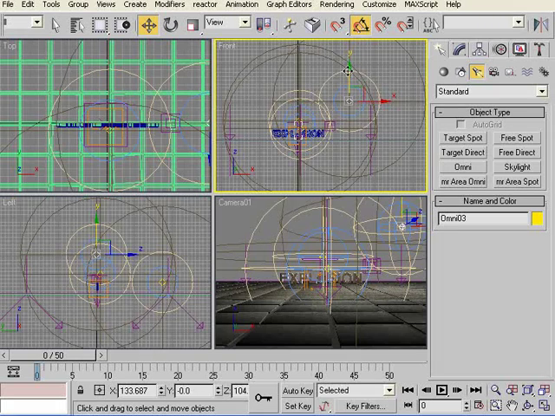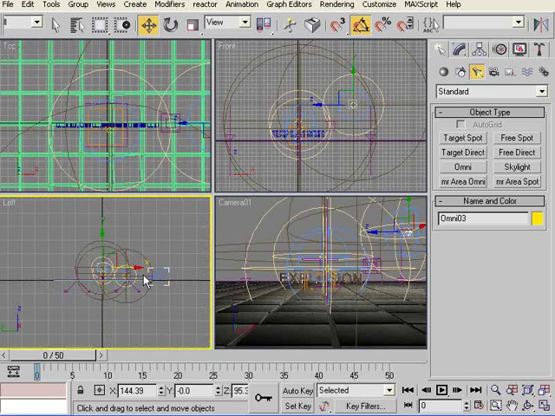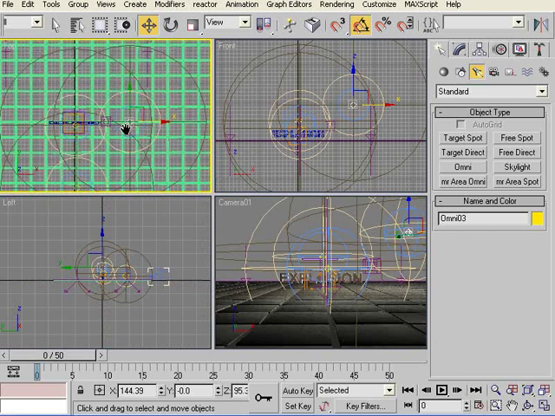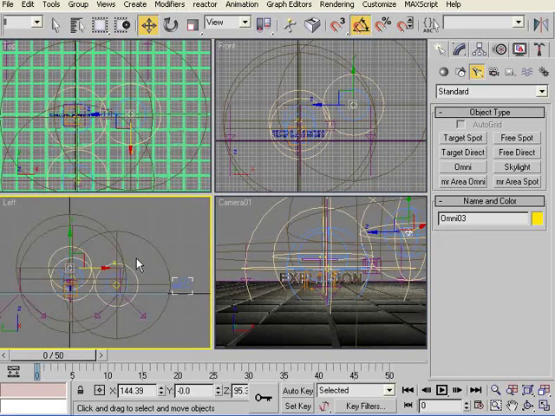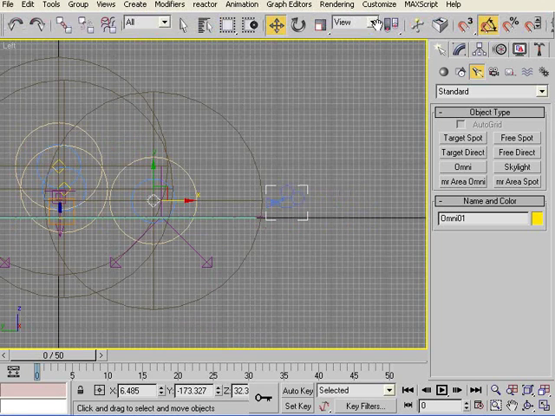And okay, one thing that we need to do is attach the light to the camera. You know, the first light that we put, this one, to the camera, so that it moves with the camera as the camera is moving. So we go to link, chain link here, select it and select the light, and of course, bring it to the camera.